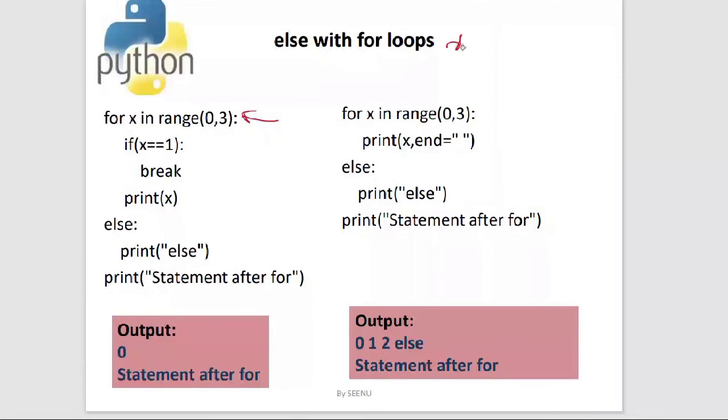The range has a start, and this 3 is the end. So I want a range from 0 to 3, where 3 means 3 minus 1. You already know this; we have seen this concept in the for loop. The elements in the range are 0, 1 and 2.